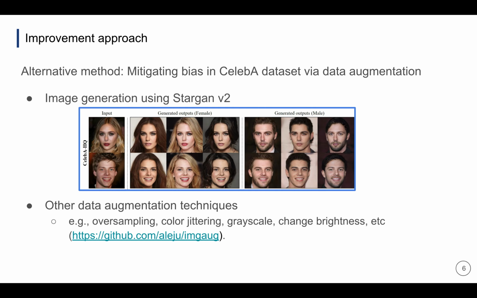Furthermore, we will try other data augmentation techniques such as oversampling, color jittering, and so on. To evaluate this method, we'll compare the classification performance between Inclusive FaceNet and FaceNet trained with our augmented dataset. Also, we'll compare various data augmentation methods to find the most useful technique to alleviate gender bias.